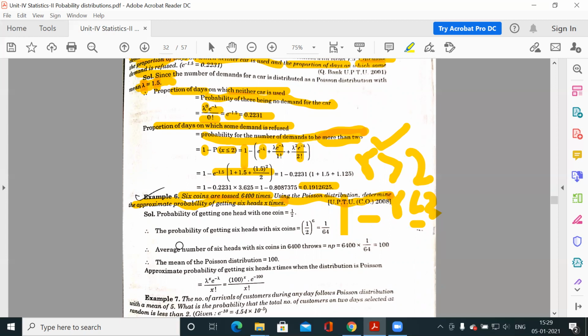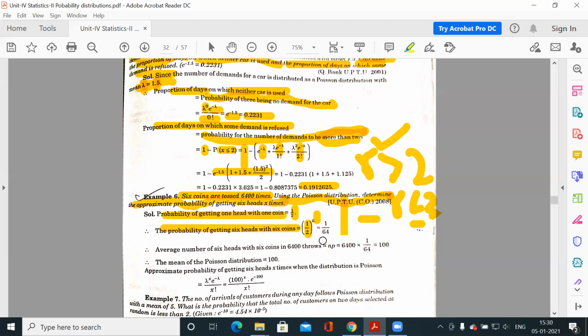So what is the probability of getting 6 heads in 6 coins? The probability of getting a head on one coin, into the probability of getting a head on the second coin, into the probability of getting a head on the third coin, and similarly on all of the coins you have to get heads, then only you can have 6 heads. The probability of getting one head with one coin is 1 by 2, and the probability of getting 6 heads with 6 coins is 1 by 2 to the power 6.